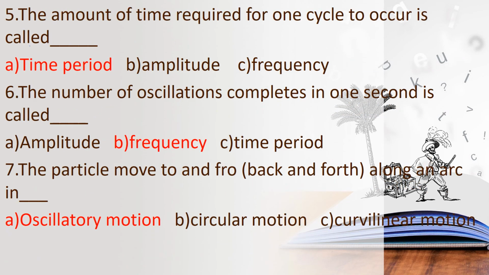And then the amount of time required for one cycle to occur is called time period. And then sixth one, the number of oscillations completed in 1 second is called frequency. The particle moves to and fro, that is back and forth along an arc in oscillatory motion. Children, check your answers.